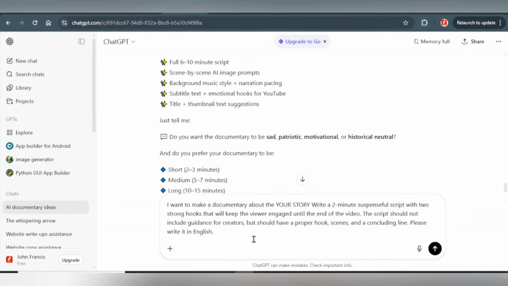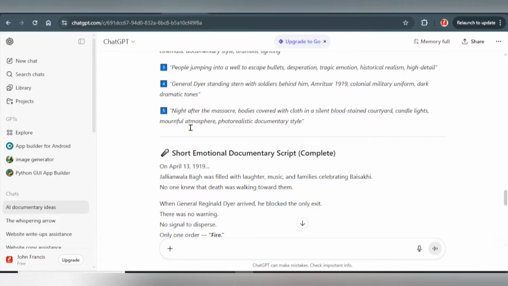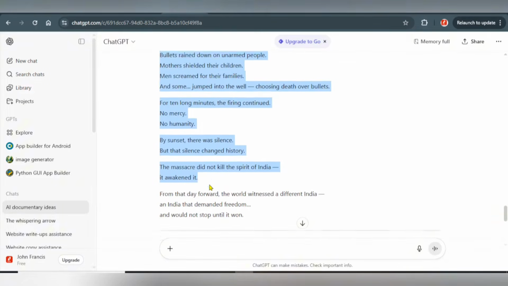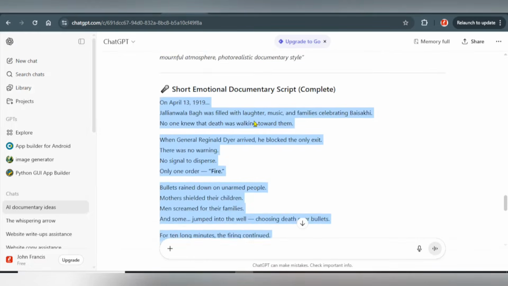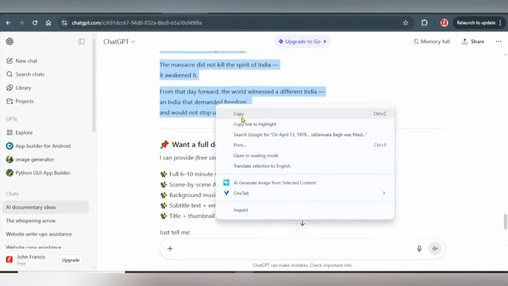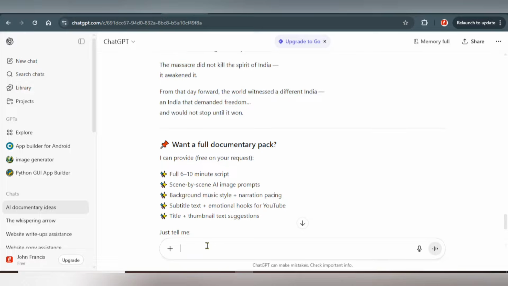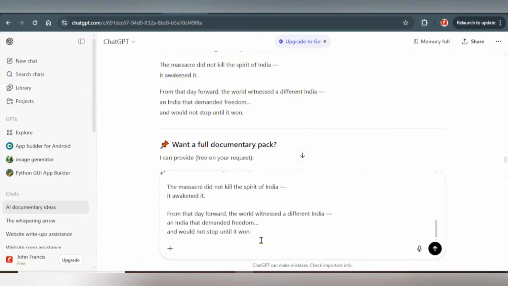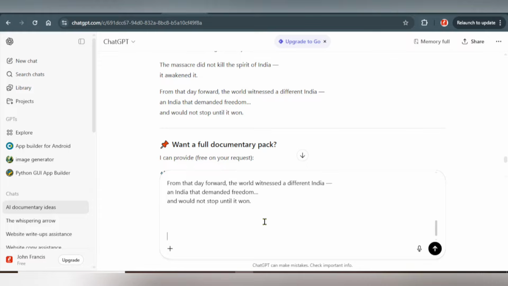All right, so after generating your story, I want it to generate the image prompt. Copy the script right now. You can see right here, this is just a short story, so I'm going to copy this, then I'm going to add it here. Okay, then at the end of that particular script, go back here, then you add this.